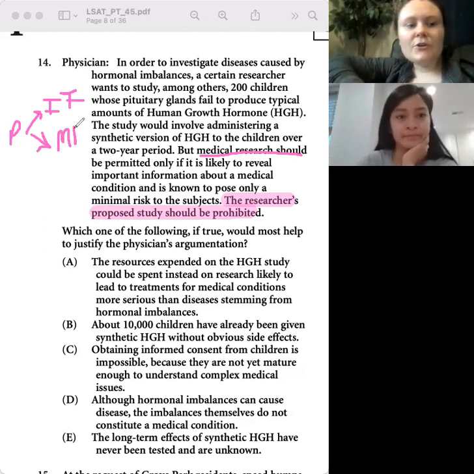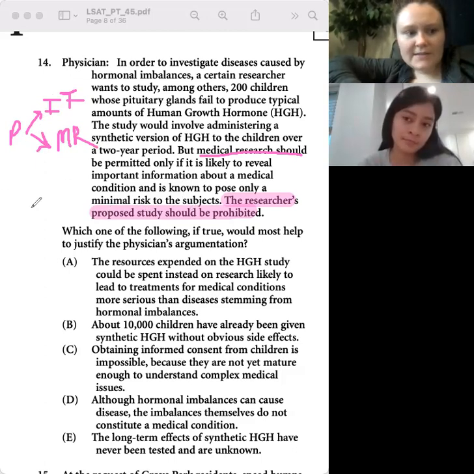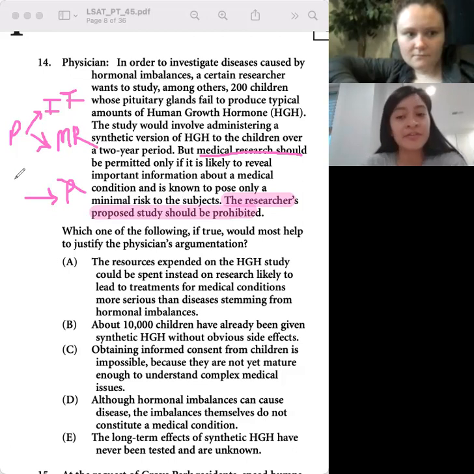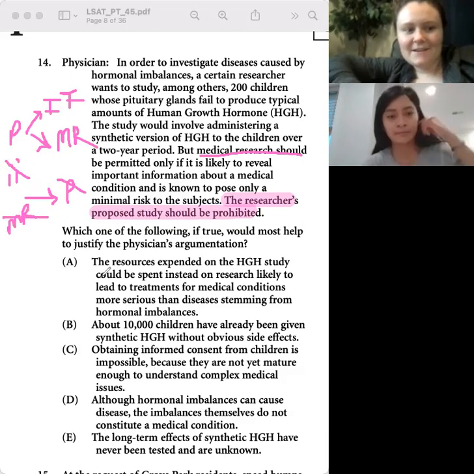Yes. So if we're trying to say that the study should be prohibited, what's something that we could say that would guarantee that the study should not be allowed? Either it doesn't reveal important information, or it poses a risk. Yes, so not minimal risk, aka has a risk. Fabulous. All right, so go.